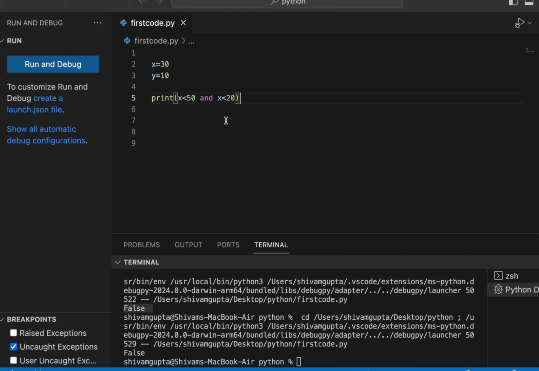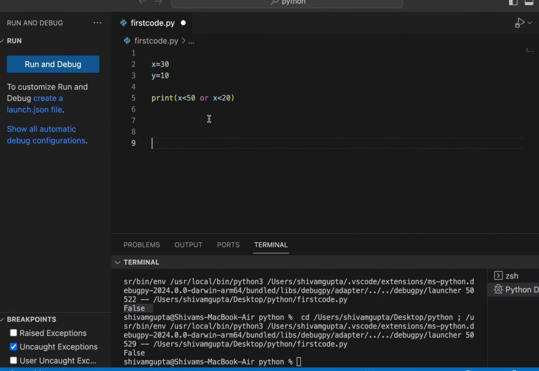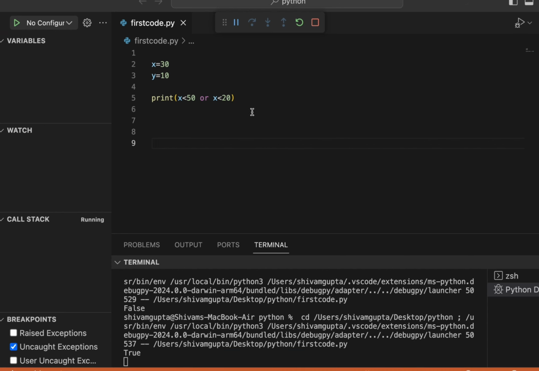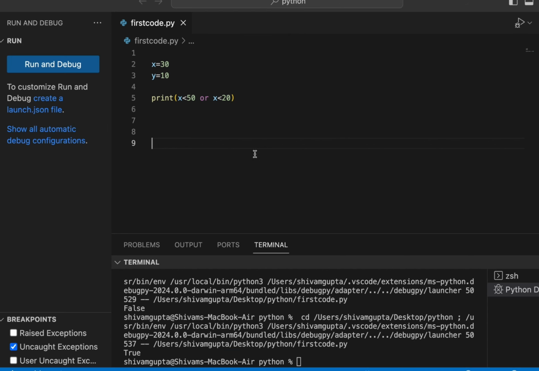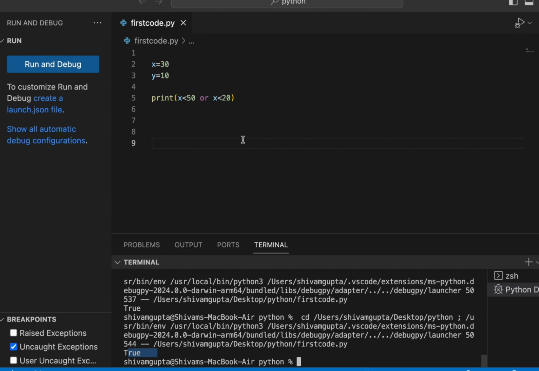And now here you will see or. Our second logical operator is or. The first case tells that x is less than 50, which is true. Or this case is false. Then it will still print true, because if any one of these two cases is true, it will simply print true. If this case is true and this case is false, not a problem, it prints true.